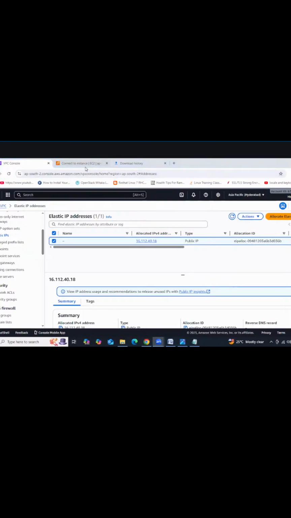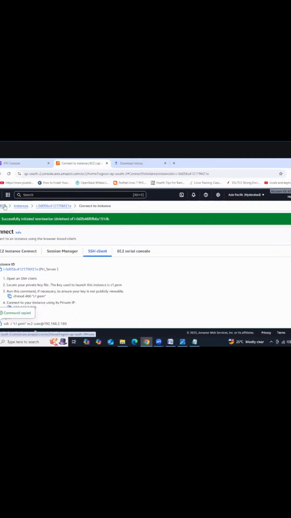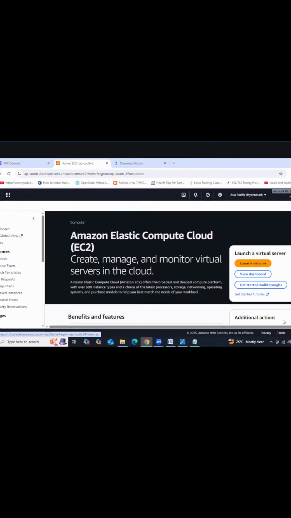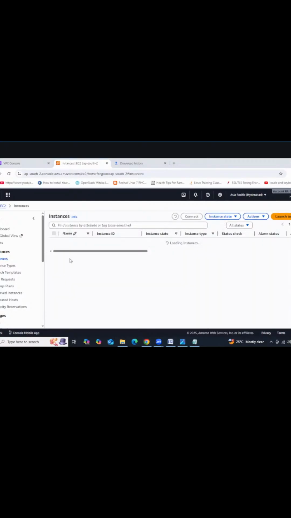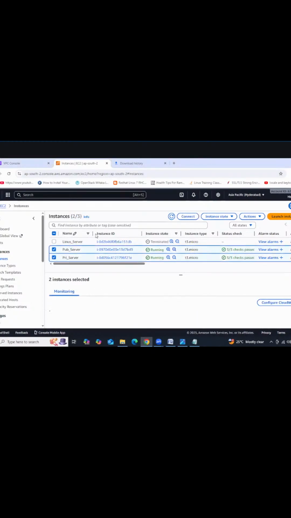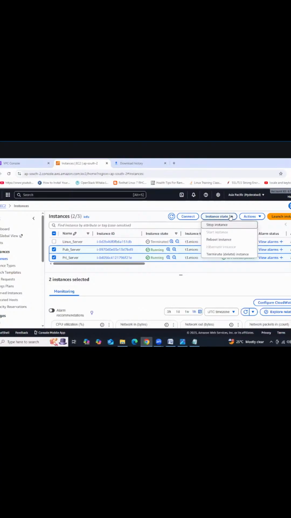Okay, in between we'll do one thing. We are going to delete the instances. We can release, don't worry, I will show you. It will take time. In between, why do we need to waste our time, right? Select both of those instances and then go to instance state. Go to instance state, delete it.